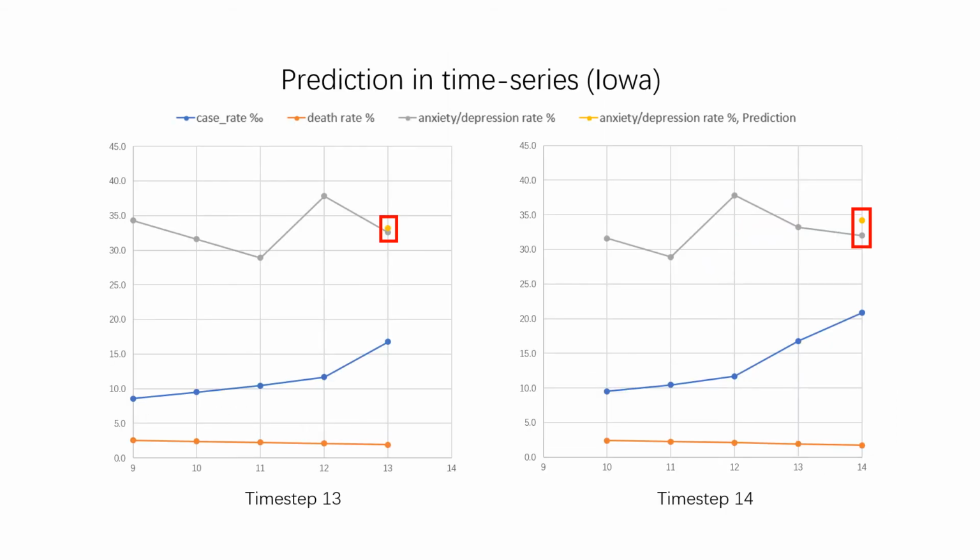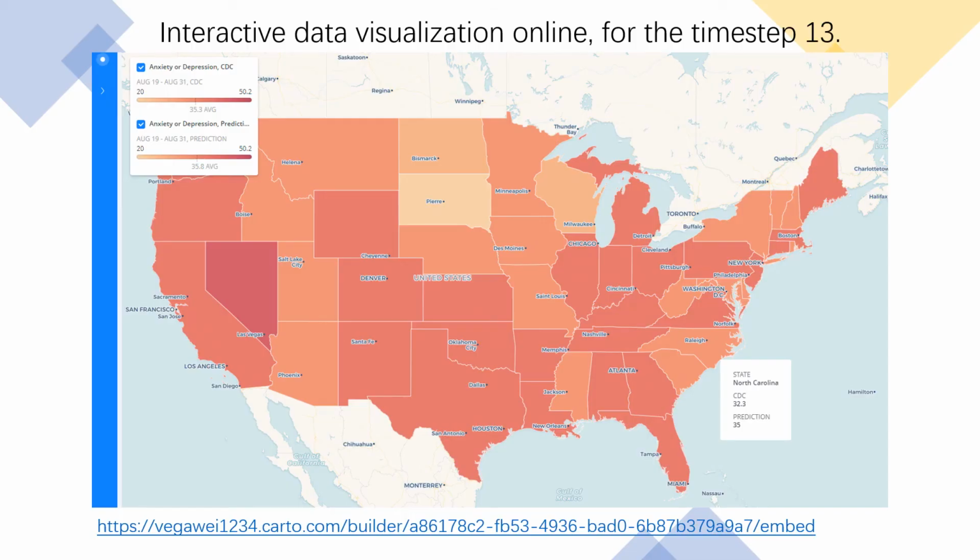Here is a time series plot in the state of Iowa for our 2 test time steps. The yellow dots are the prediction results and the gray dots are the CDC results. As we can see, our predictions are within a certain range of the ground truth. We visualized our result of the 13th time step on an interactive map. People can click on each state to see the anxiety or depression prediction and the CDC result.